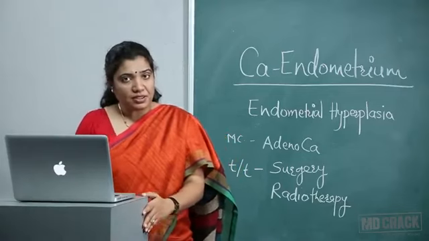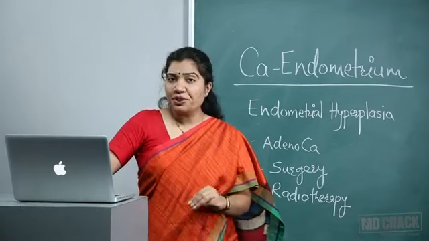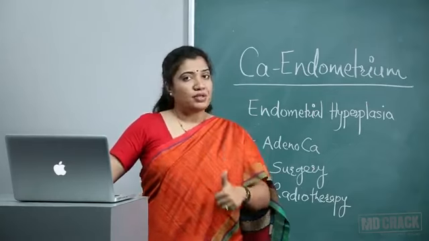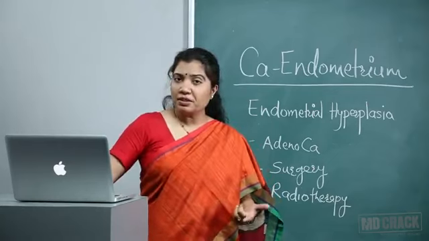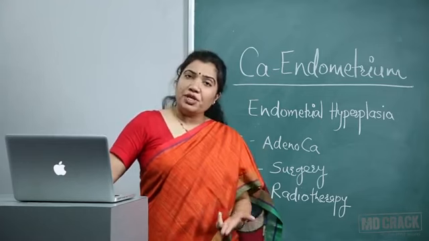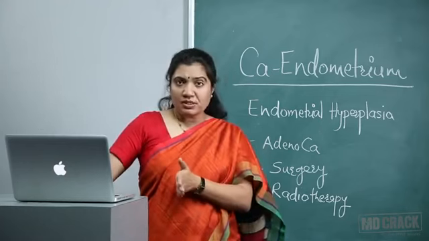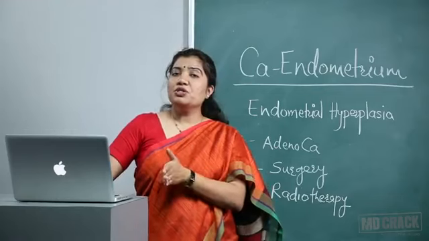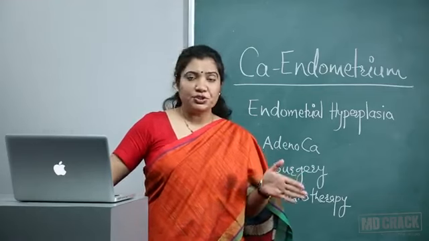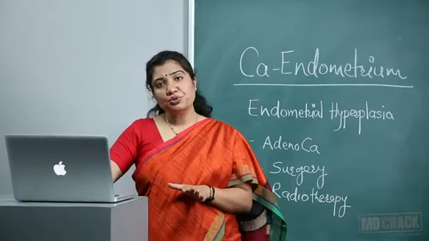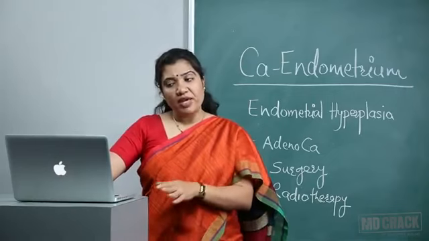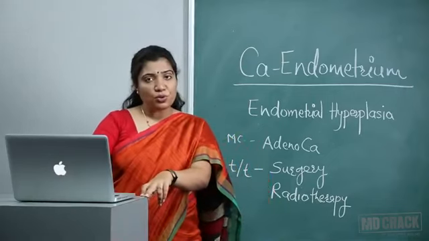So these are the things which tell us how to manage the patient in CA endometrium. What are the risk factors? What is the pre-malignant condition? How can we treat it? When the CA is detected, depending on the stage, what treatment, whether surgery would suffice or in addition to that radiation would be required. We have seen that. So this covers the whole topic.